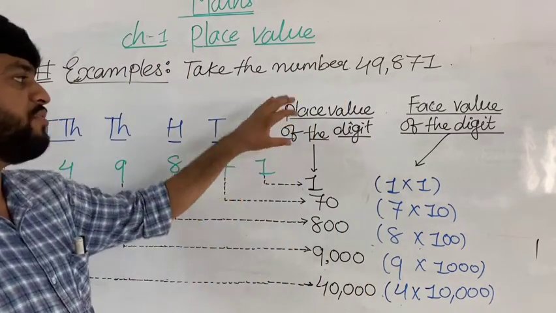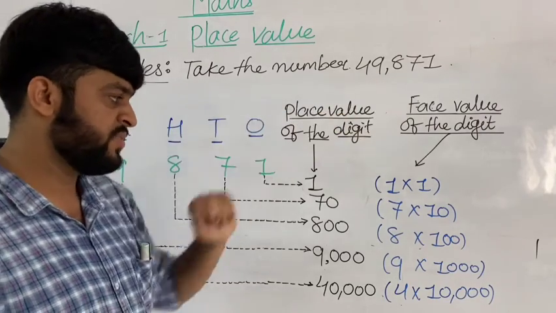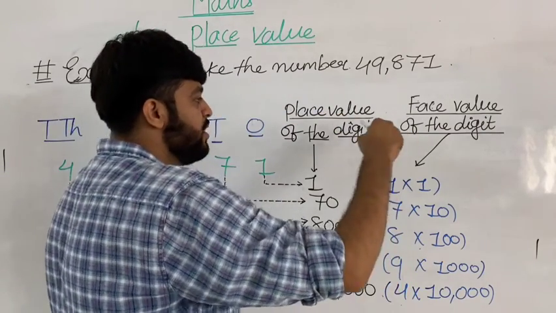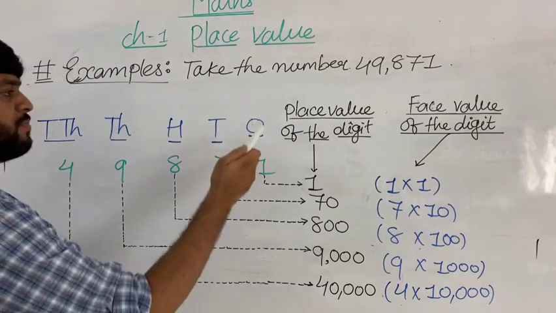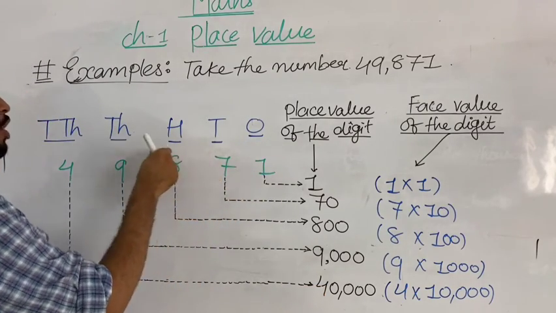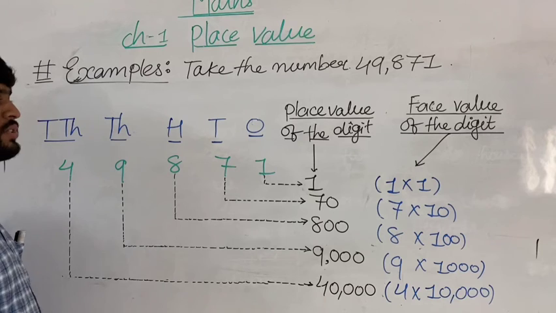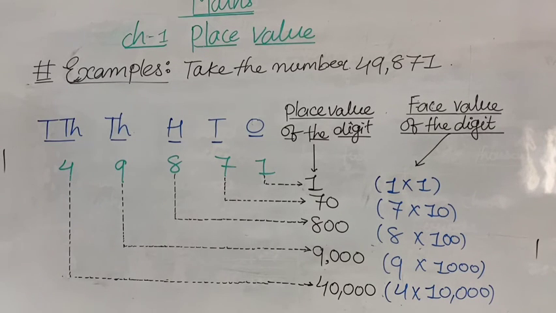Let's check what is the difference between place value and face value. It's called a face value and it's called a place value. Place value means we have to write all the places. Got my points? What do we have to write? Places. Understood? I hope you have all understood, my dear students.